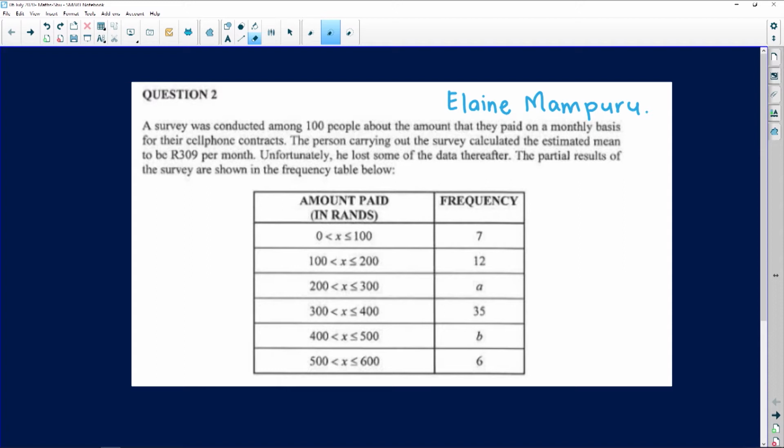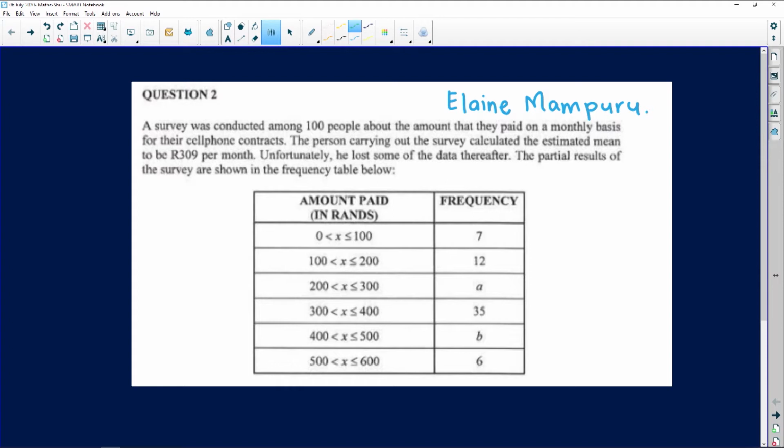Unfortunately, he lost some of the data thereafter. Okay, that's a bad thing. So the partial results of the survey are shown in the frequency table below. Now, this frequency table is actually a very important thing that you need to understand before you even start working with it. First of all, on the left column, we've got the amount of money that people paid in rent. And on the right column, we've got the frequency. The frequency just tells you the total number of people that paid within that particular range.